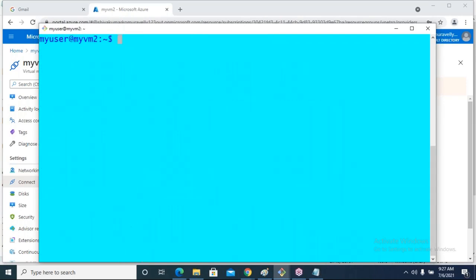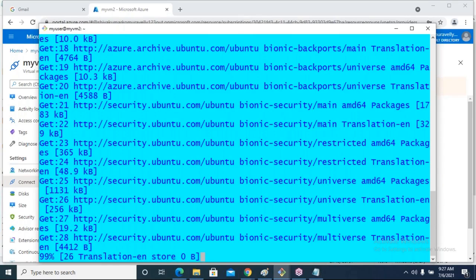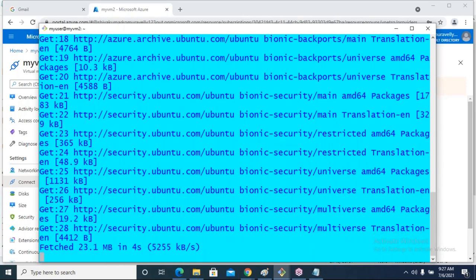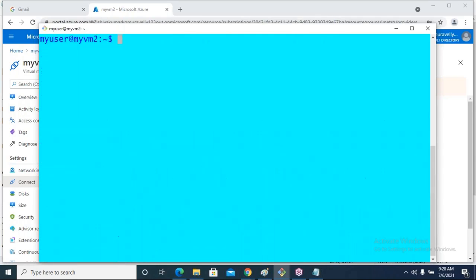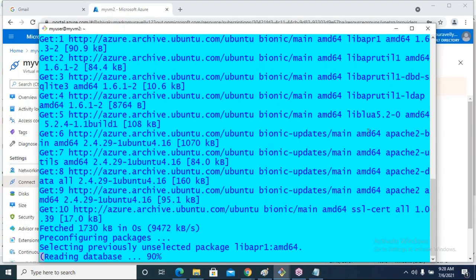Now, as usual, install some software. sudo apt-get update. sudo apt-get install -y apache2.